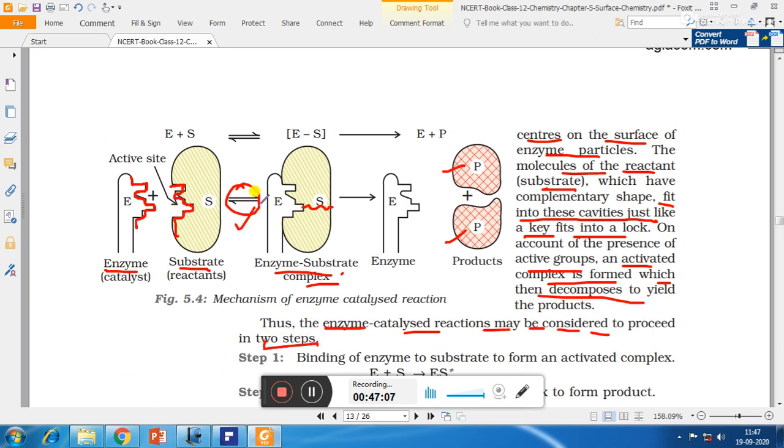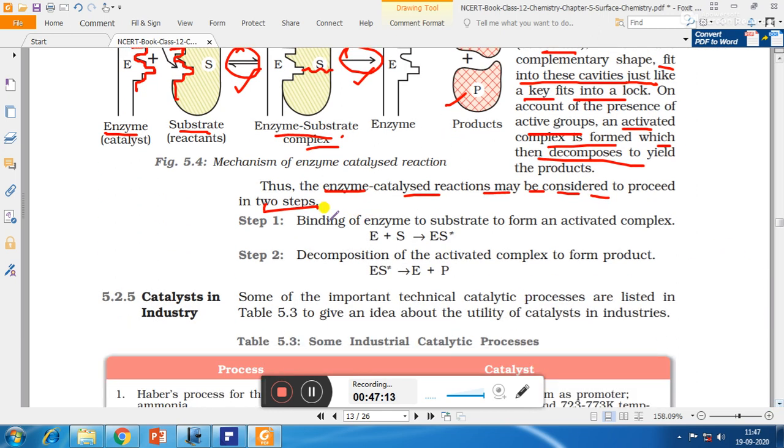So this is the first step and this is the second step. In the first step, enzymes bind with the substrate to form the enzyme substrate complex, and this is the activated complex. That's why it is shown by an asterisk mark. And in step 2, the enzyme substrate complex is getting decomposed to form enzyme and product.